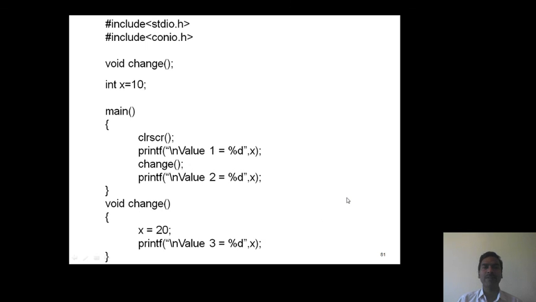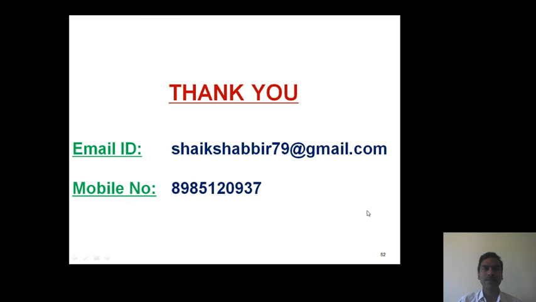Now it shows the difference between local variable and global variable. Listen, when the variable is a local variable, it is possible to use it only within the function definition or block. If the variable is a global variable, it is possible to use it anywhere. Okay? Thank you one and all.